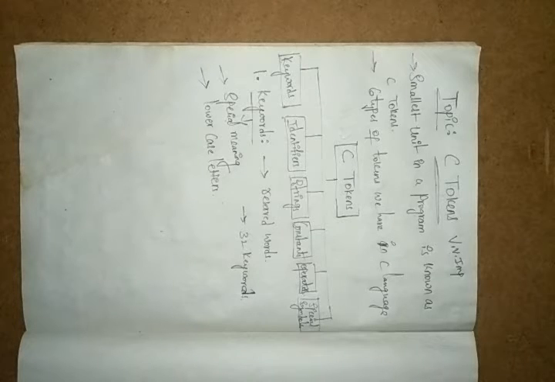So once again, what do keywords mean? Keywords have a special meaning in the C language, and they are written in lowercase letters. We can also call these keywords reserved words. In the C language we have a total of 32 keywords, and those keywords are written in alphabetical order.